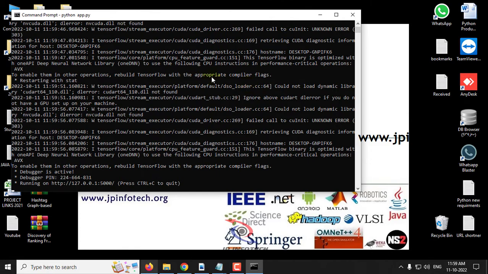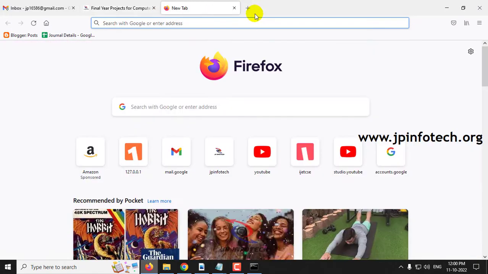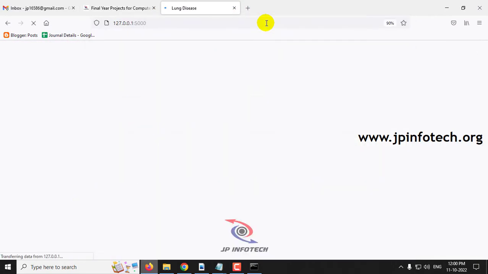Now after some time you can see this URL. Just copy this URL and go to any of your browsers. I'm going to Firefox and just paste this URL.